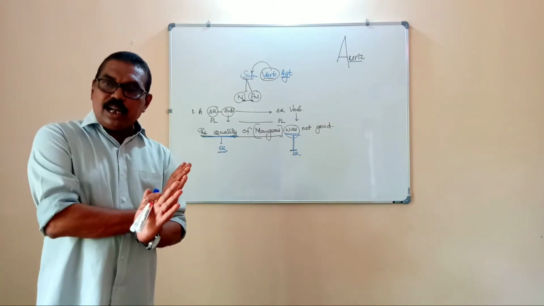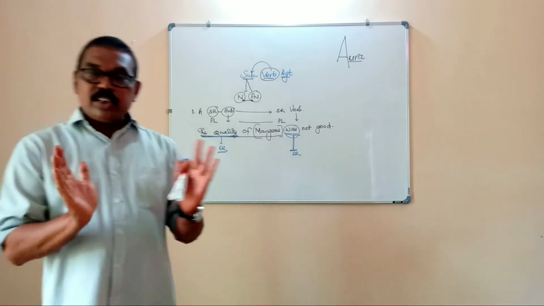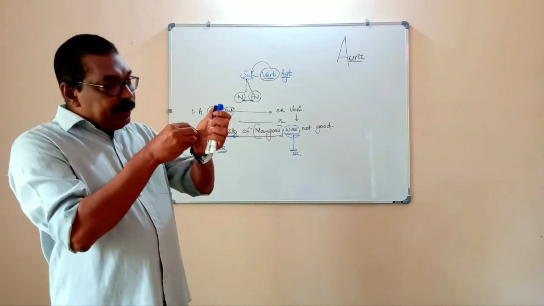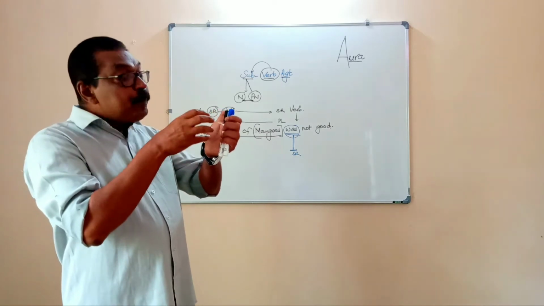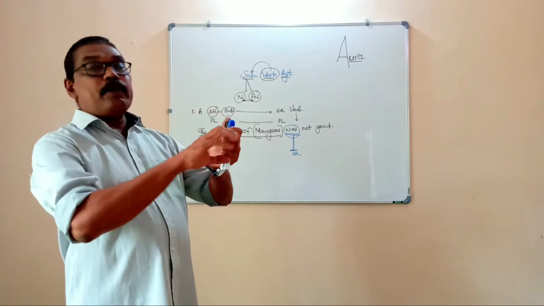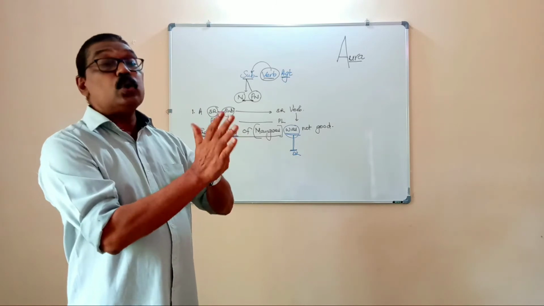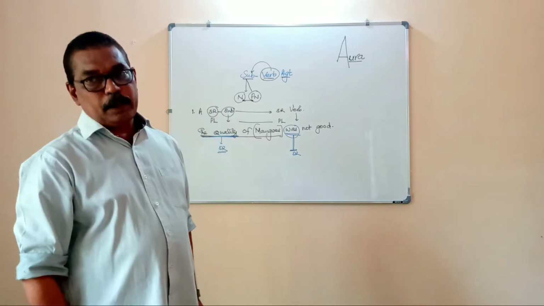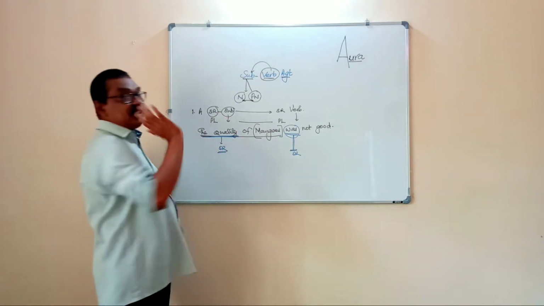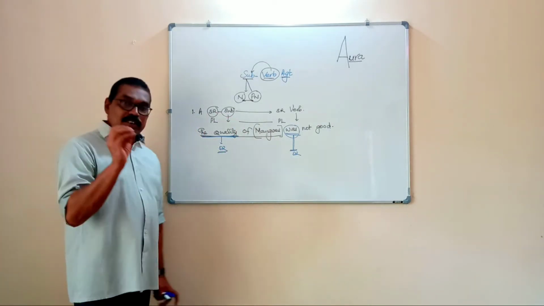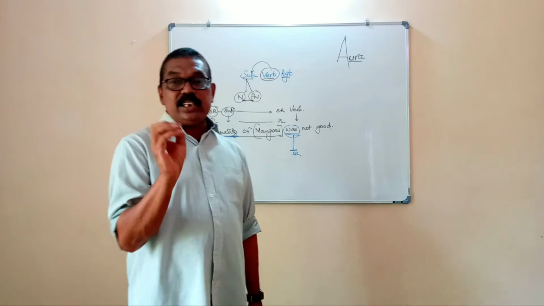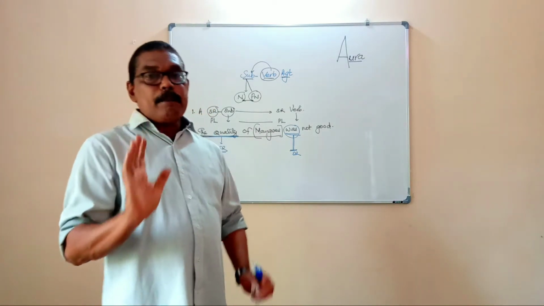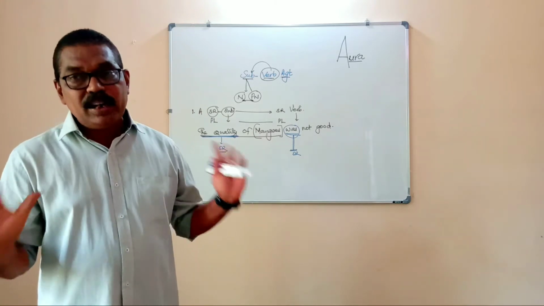Rama and Sita go to school, because here the subject consists of two persons, Rama and Sita, and that is why the verb will be changed into go, that is, without s or es, that is plural. And this is the first rule. A singular subject must take a singular verb and a plural subject must take a plural verb.